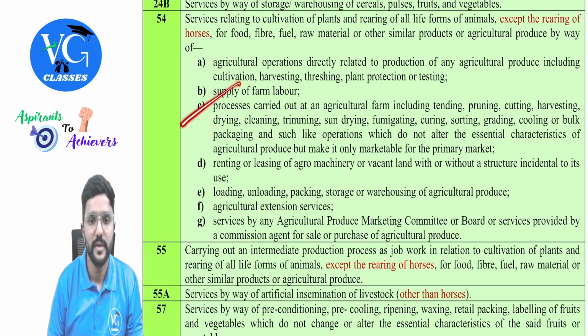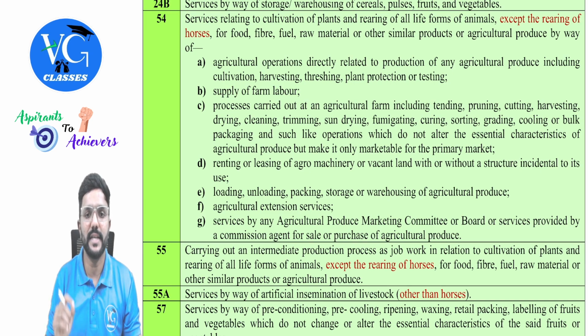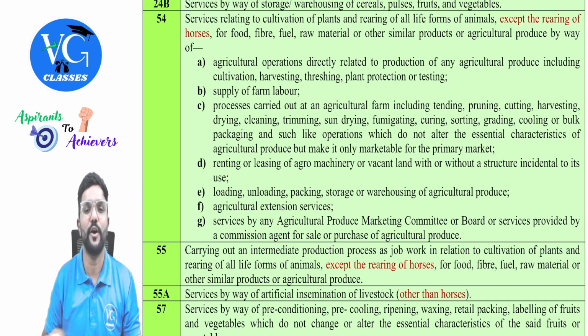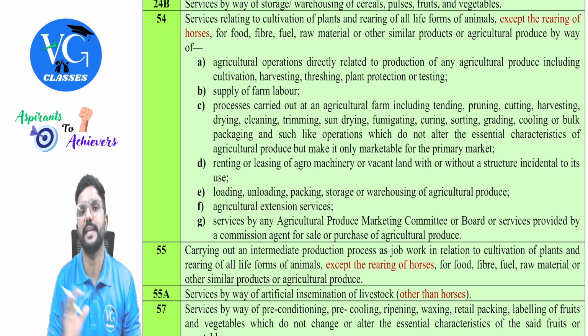Okay. Next, processes carried out at an agricultural farm, including tending, pruning, cutting, harvesting, drying, cleaning, trimming, sun drying, fumigating, curing, sorting, grading, cooling, or bulk packaging, and such like operations, which do not alter the essential characteristics of the agricultural produce, but make it only marketable for primary market. So is it an agricultural activity? Yes, it is exempt, guys.